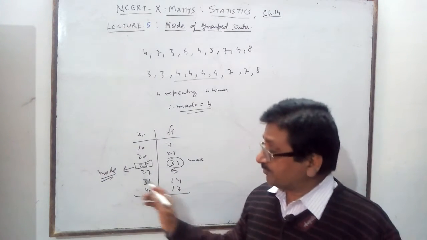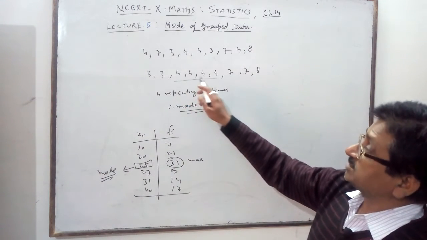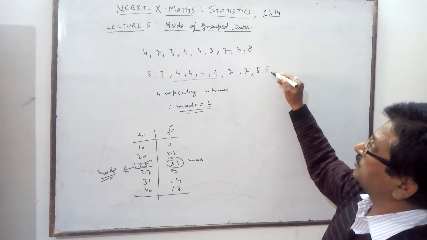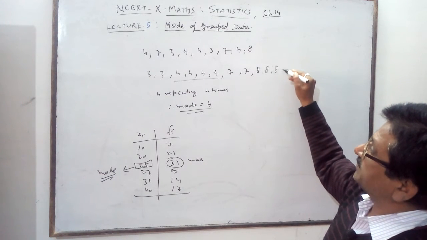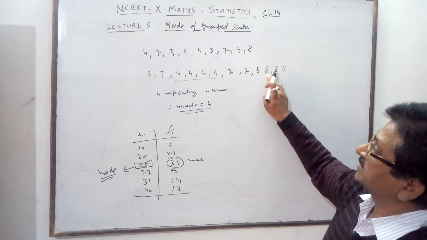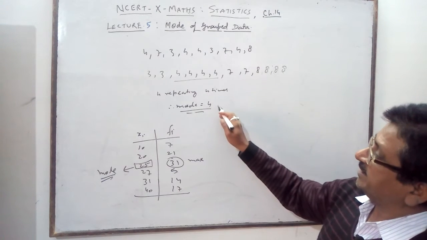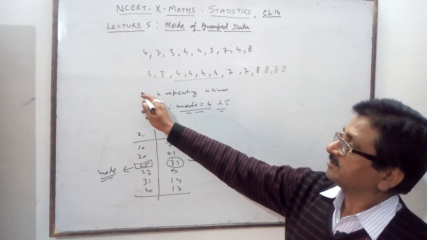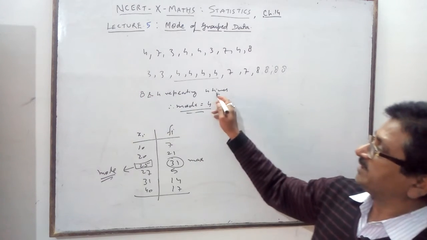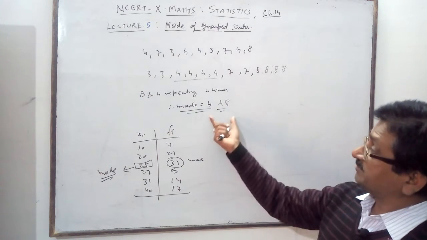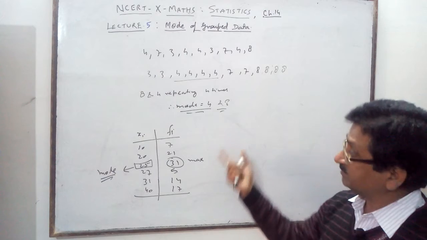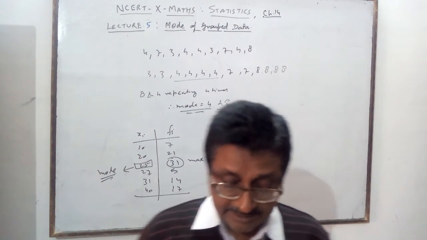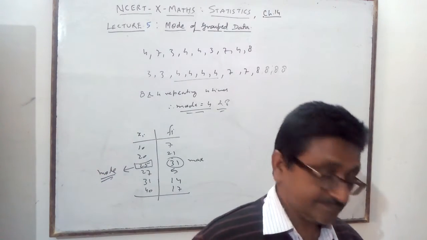If there are two values that are the same, suppose 4 is repeating 4 times and 8 is also repeating: 1, 2, 3, 4 times. Then 4 and 8 both are the mode. 8 and 4 are repeating 4 times. If two values repeat the maximum number of times, then both will be the mode of that observation. It is a very important thing.